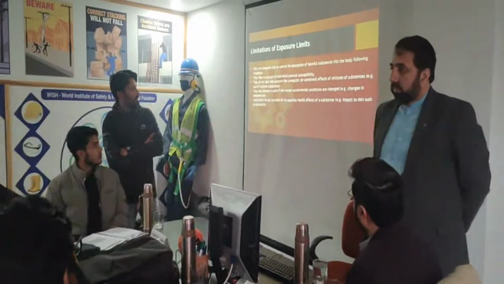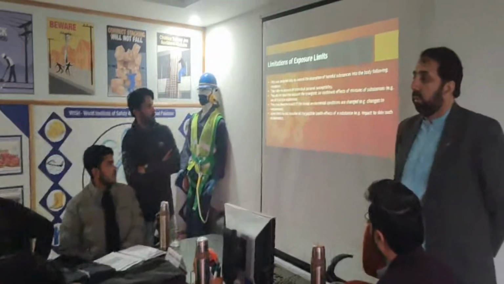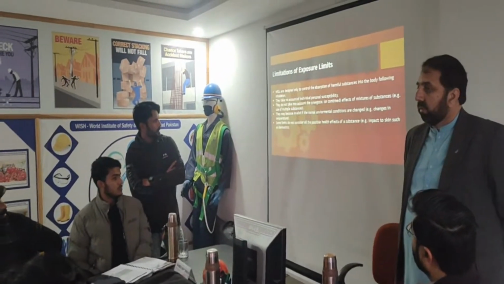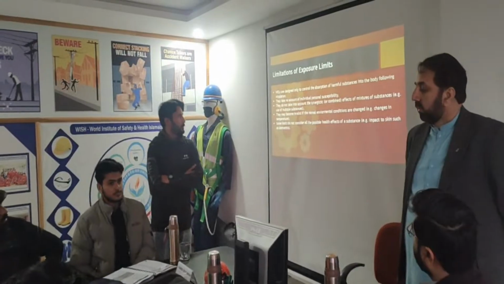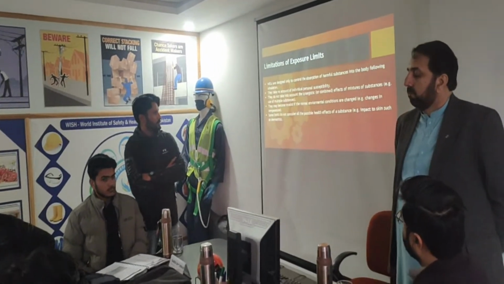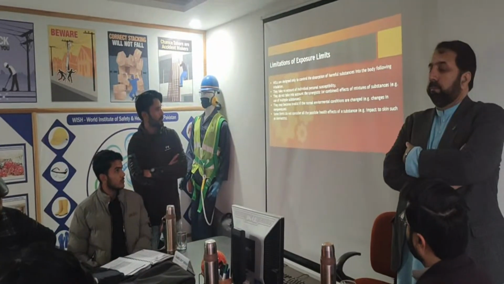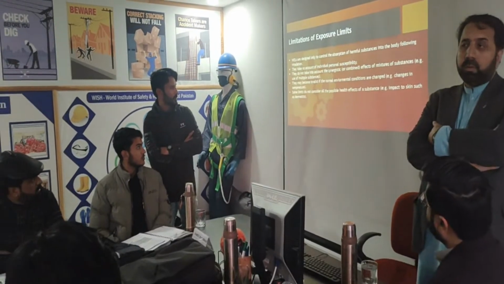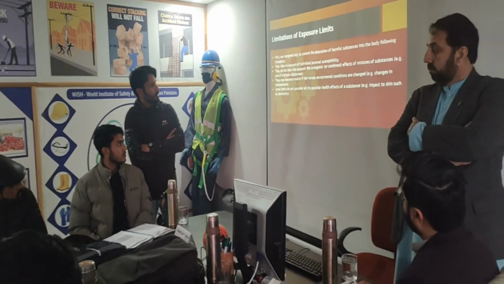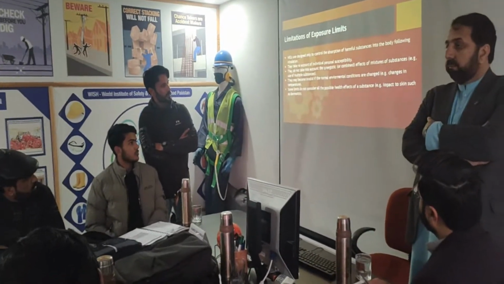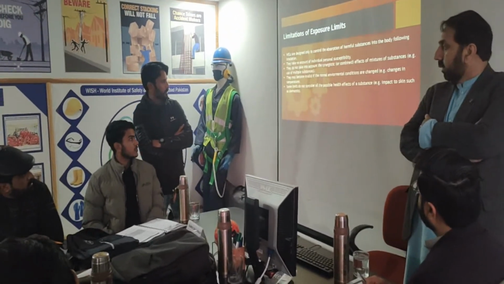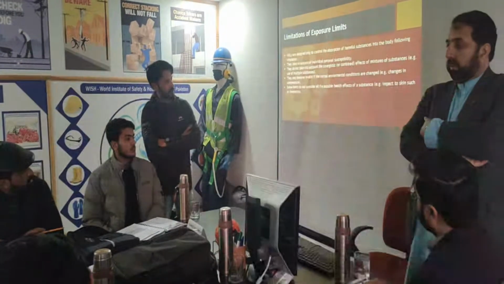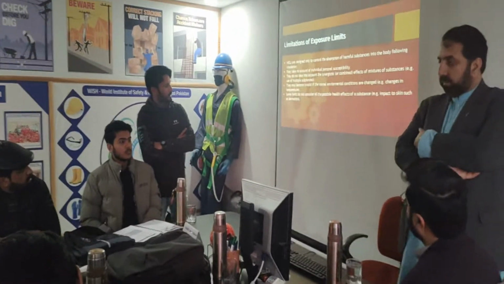Limitations of exposure limits. WELs are designed only to control the absorption of harmful substances into the body following inhalation. They take no account of individual personal susceptibility. They do not take into account the synergistic or combined effect of mixtures of substances, e.g. use of multiple substances. They may become invalid if the normal environmental conditions are changed, e.g. changes in the temperature. Some limits do not consider all the possible health effects of a substance, e.g. impact to the skin such as dermatitis.